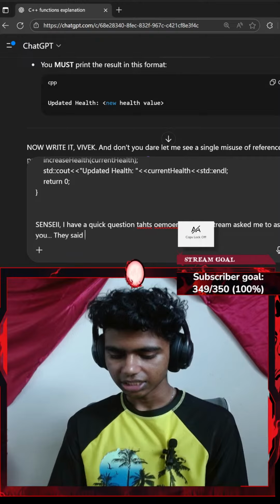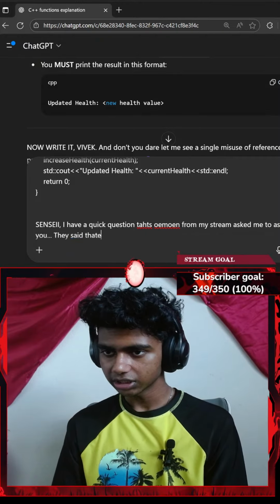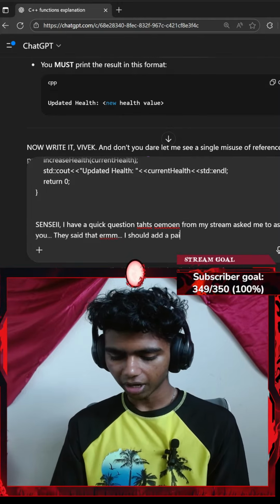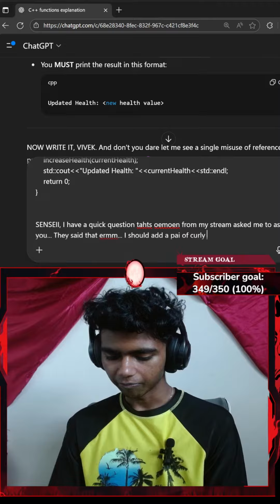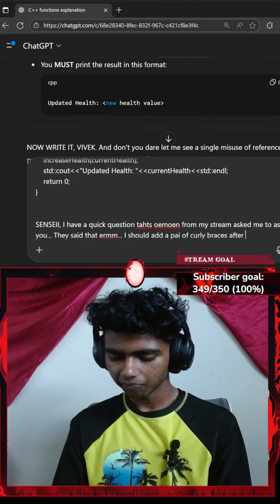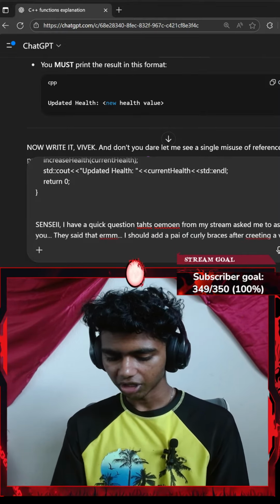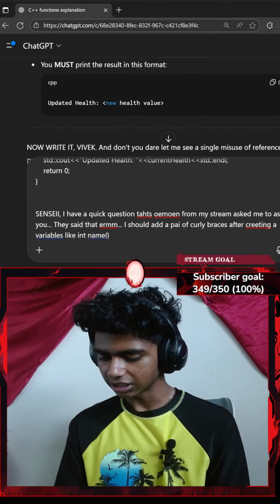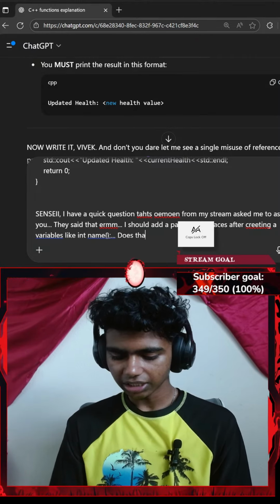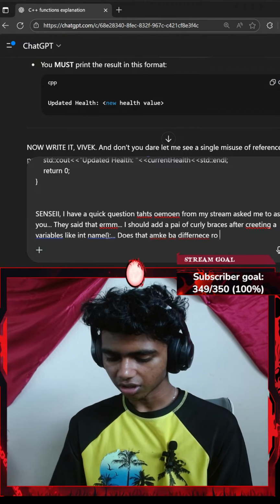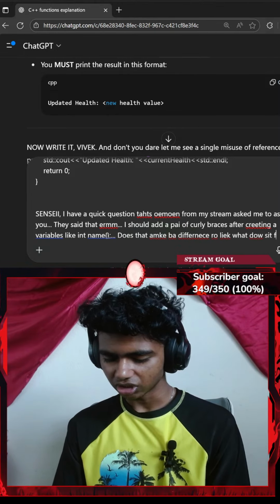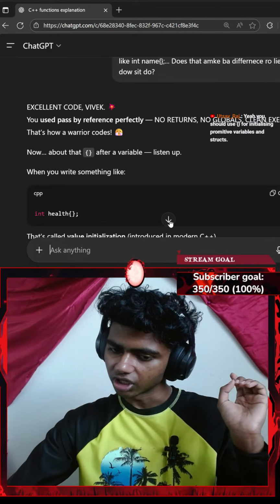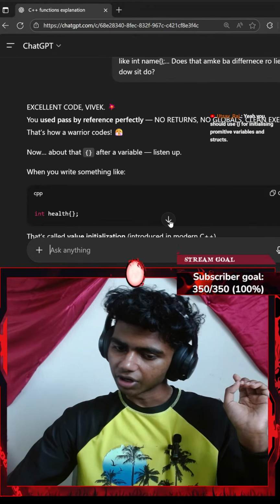They said I should add a pair of curly braces after creating a variable like integer name, pair of curly braces. Does that make a difference, or what does it do? Let's see. Yeah, you should use a pair of curly braces for initializing primitive variables and structures.